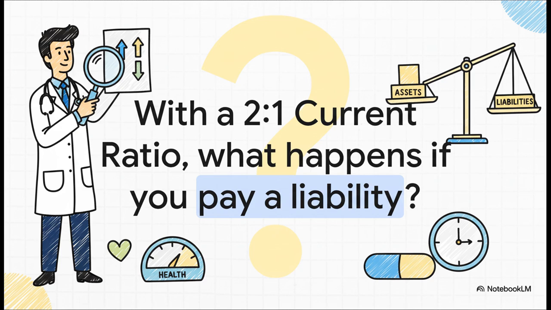A company's current ratio is a perfect 2:1. Now listen carefully. It pays a current liability of 10,000 rupees. So what happens to the ratio? Does it go up, improve? Does it go down, reduce? Or does it not change at all? Take a second. Think. This is where a lot of students make a mistake.